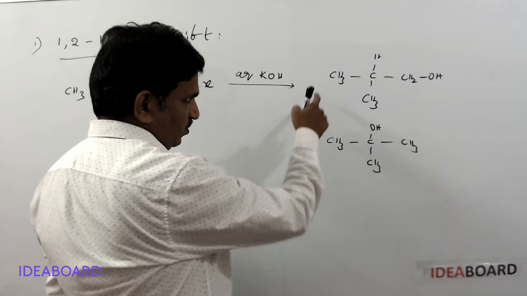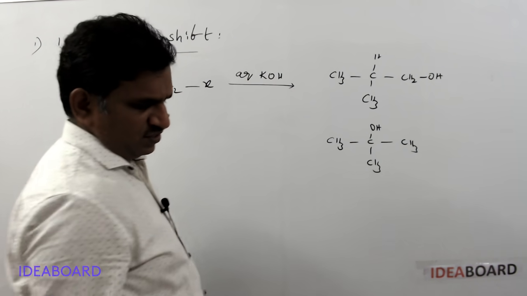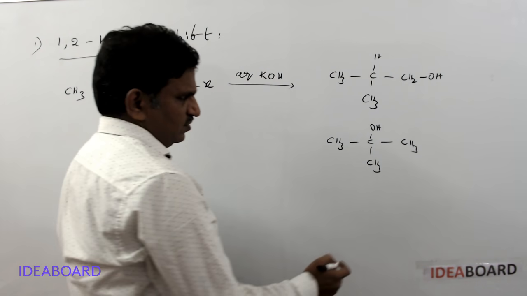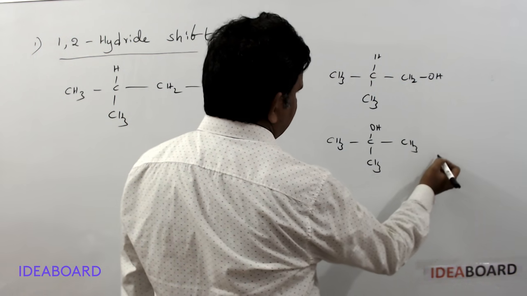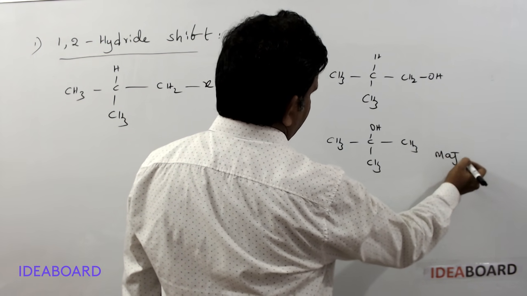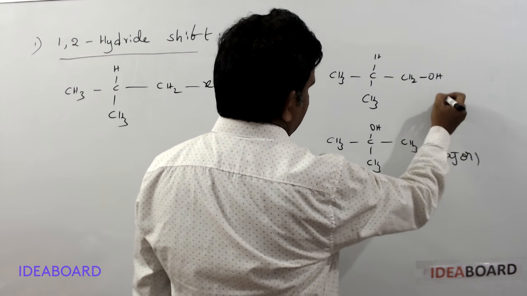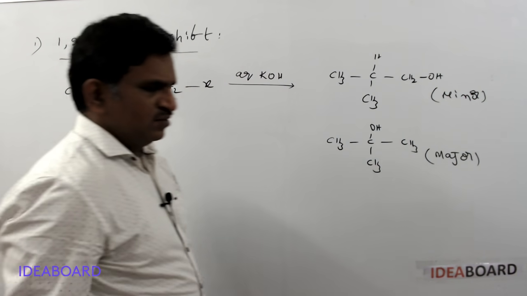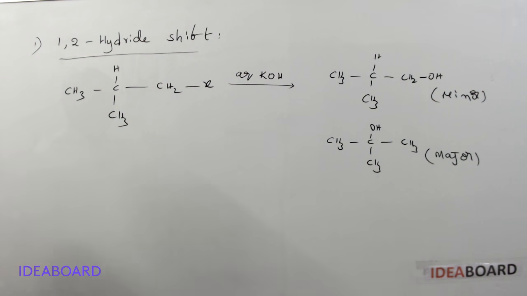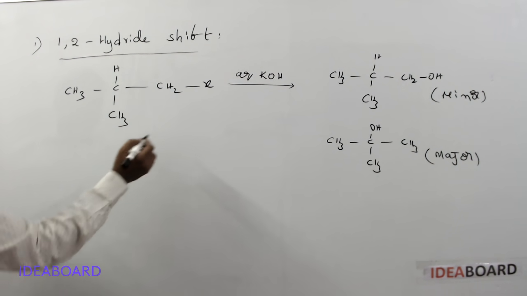In these two products, which is the major product? Actually, we think this is the major product and this is minor, but the original major product is this one and this is the minor product only. Why is this the major product? Here I can give the mechanism.